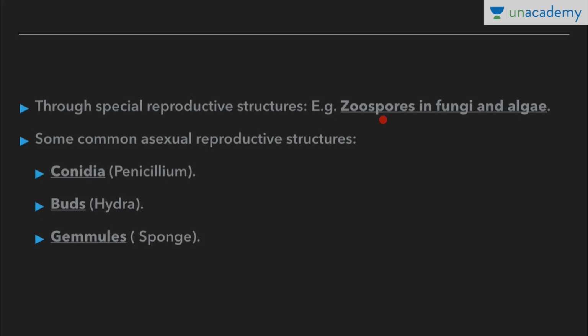Zoospore is basically a motile asexual spore that uses a flagellum for locomotion. Some other common asexual reproductive structures are conidia, as present in Penicillium, buds in hydra, and gemmules in sponge. We have already discussed buds and gemmules. Conidia are non-motile spores of a fungus that help in asexual reproduction.